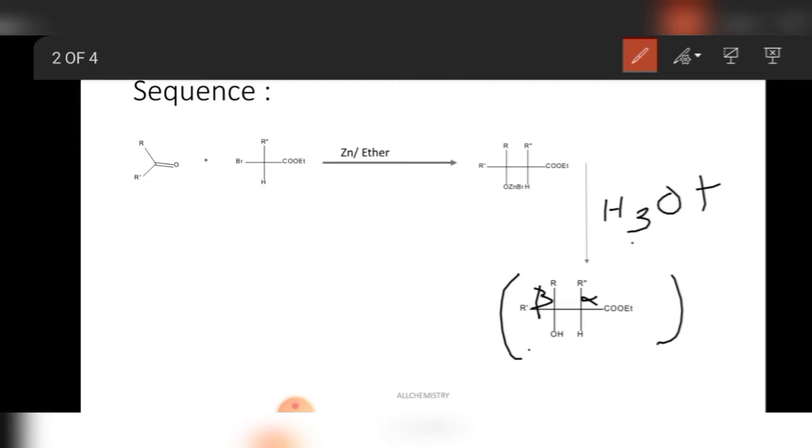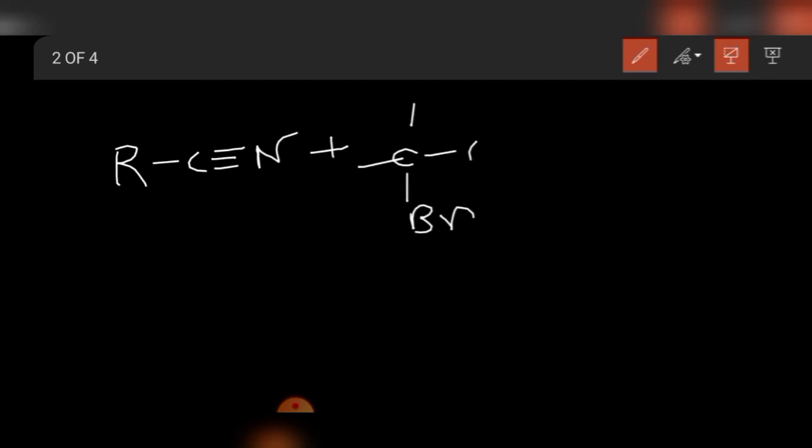Another point I would like to tell you is that instead of this carbonyl compound we can use a cyanide compound also. Here the substrate can be RCN, and this cyanide can also react with an alpha haloester, CO2Et, and form the same type of intermediate.